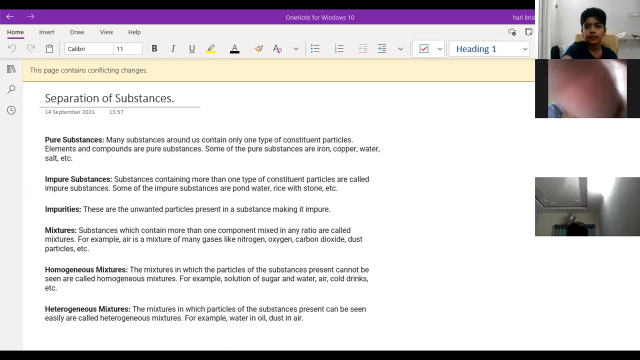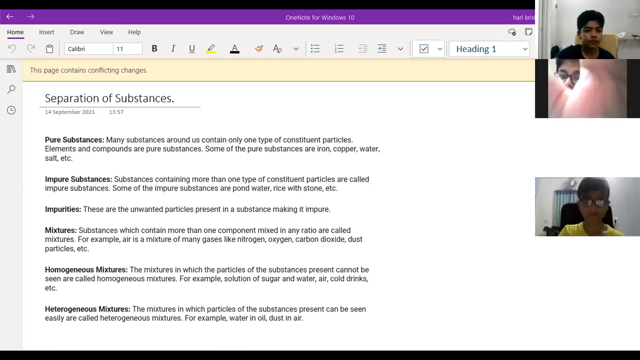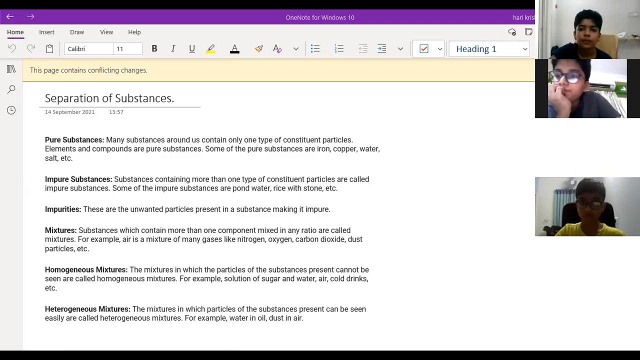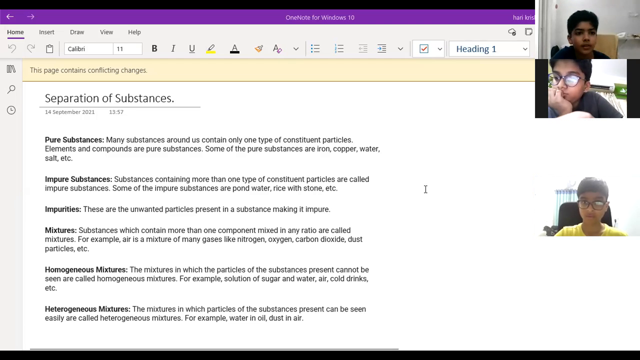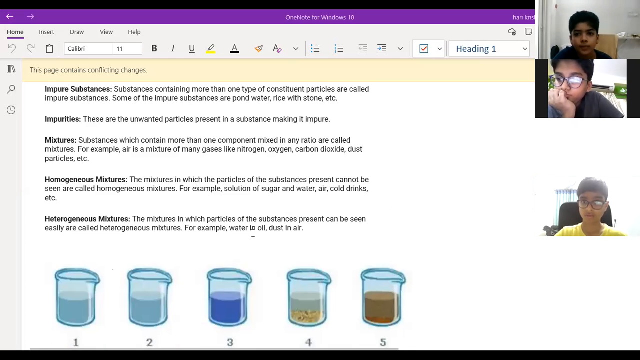We are discussing right now the separation of substances chapter. We started in the last class. I hope you know what is a pure substance, impure substance, what are the impurities, what is the meaning of mixture. Have any idea about this, Daksh? Yes, sir, I have an idea about these things. Okay. So homogeneous mixture, heterogeneous mixture.